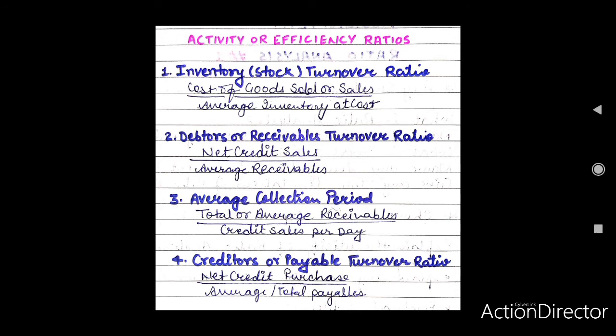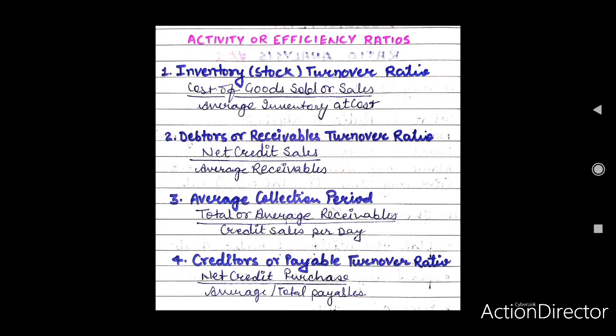Creditors or payable turnover: net credit purchases divided by total or average payables, including creditors plus bills payable. Average payment period is calculated by total or average payables divided by net credit purchases, multiplied by the number of months or days in a year, or months or days in a year divided by creditors turnover.